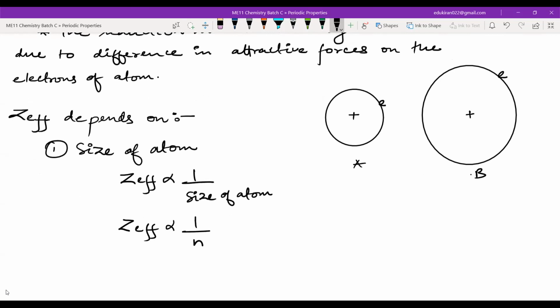If the principal quantum number is increasing, that means the orbit number is increasing. And we all know that the first orbit is near, then the second orbit, then the third orbit. As we increase the orbit number, the Z effective will be decreasing. Yes or no? Yes, sir.